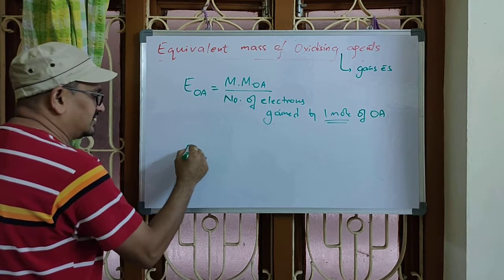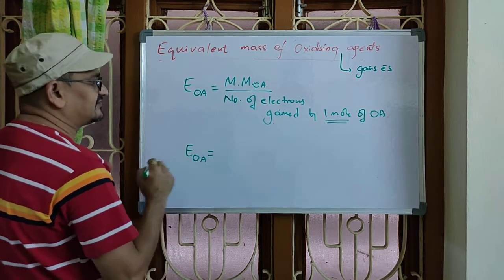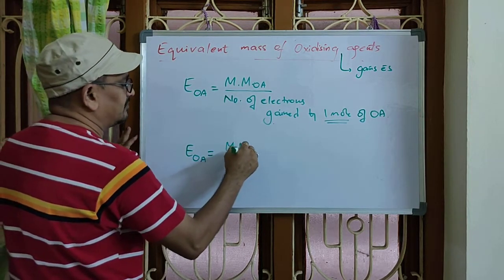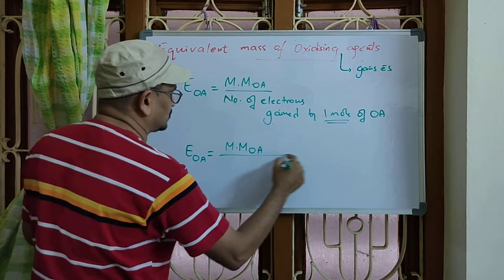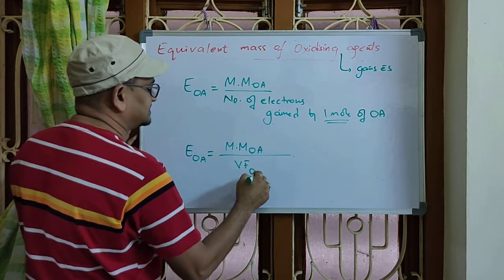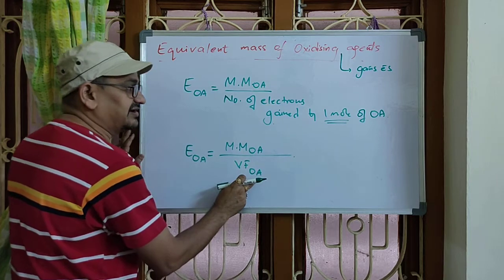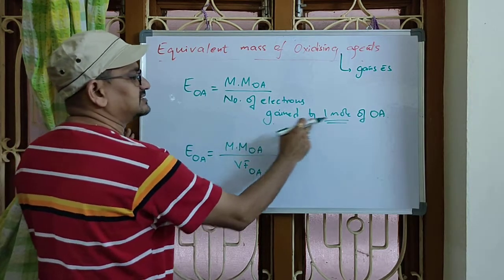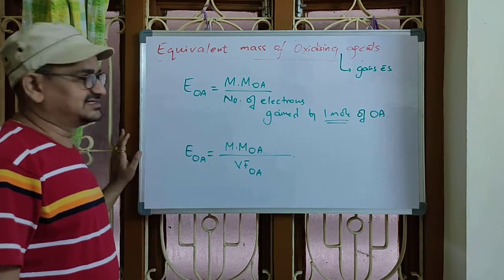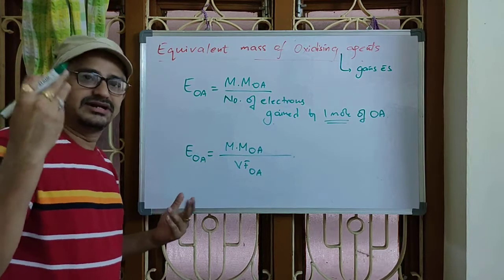Okay, the same formula we can repeat: equivalent mass of oxidizing agent equals molar mass of oxidizing agent over valency factor of oxidizing agent. So, what is the valency factor of an oxidizing agent? The number of electrons gained by 1 mole of the oxidizing agent. Let us recollect the points.